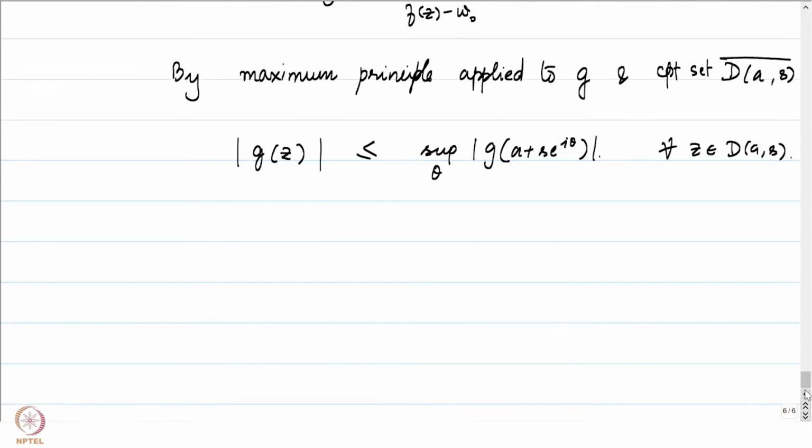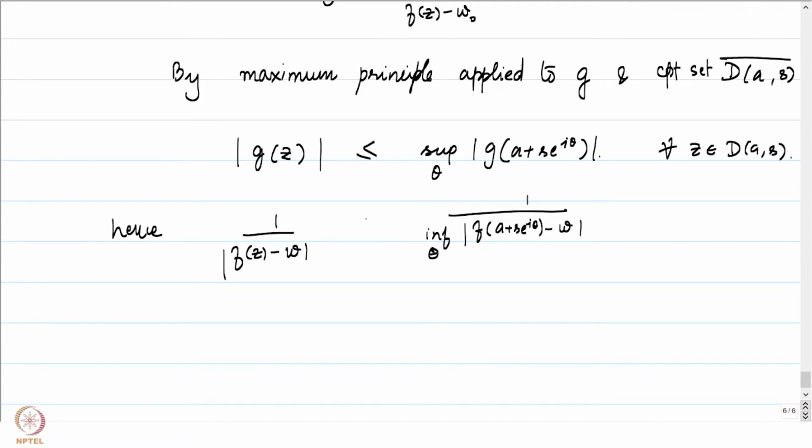But then what do we have? Supremum of g, this is nothing but 1 by absolute value of f of a plus s e to the power i theta minus w. And we are looking at the supremum of this quotient, which is going to be 1 by the infimum over all theta. So let me write that down. This is going to be 1 by the absolute value of f of z minus w, which is less than or equal to this infimum, which tells us that the infimum over theta, absolute